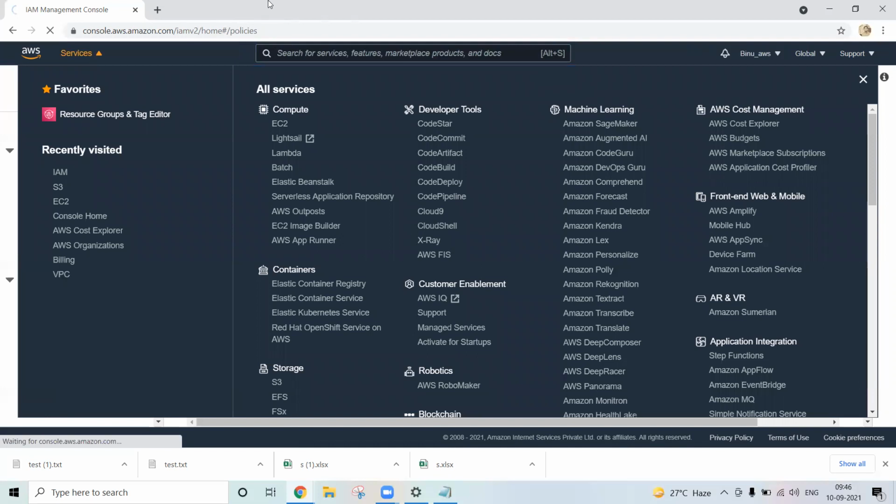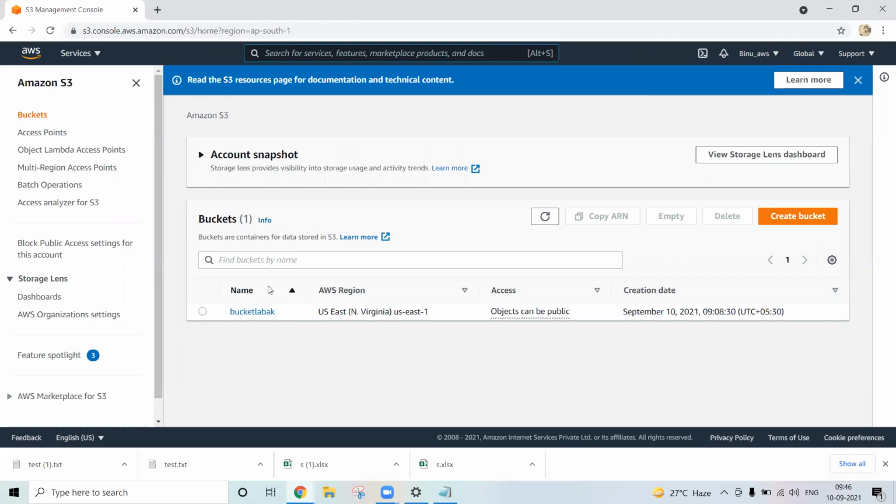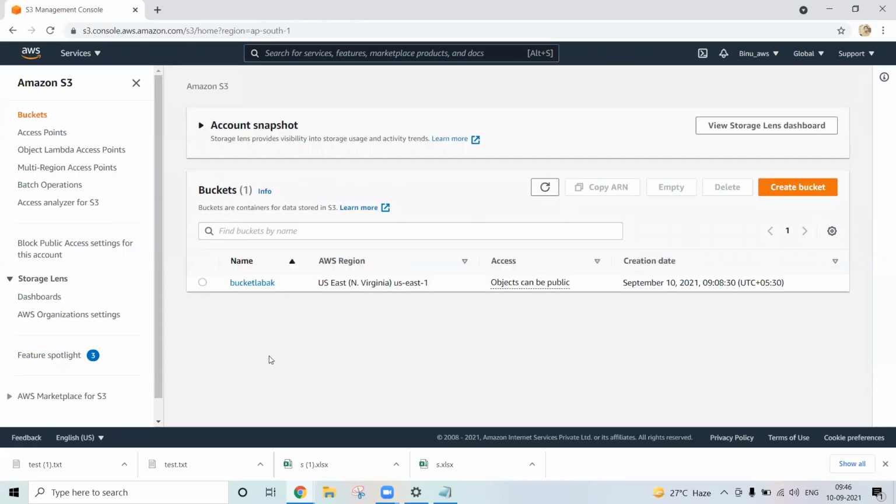Now I have created S3, right? Go to S3. Can we create an IAM user from the login page itself? Can we create the IAM user without logging in? Yes, you can, if you have root access. You can create it in the Cloud Shell as well. Using commands, you can create users and so on. Whatever activity you perform using the AWS console GUI, you can perform using commands in the Cloud Shell.